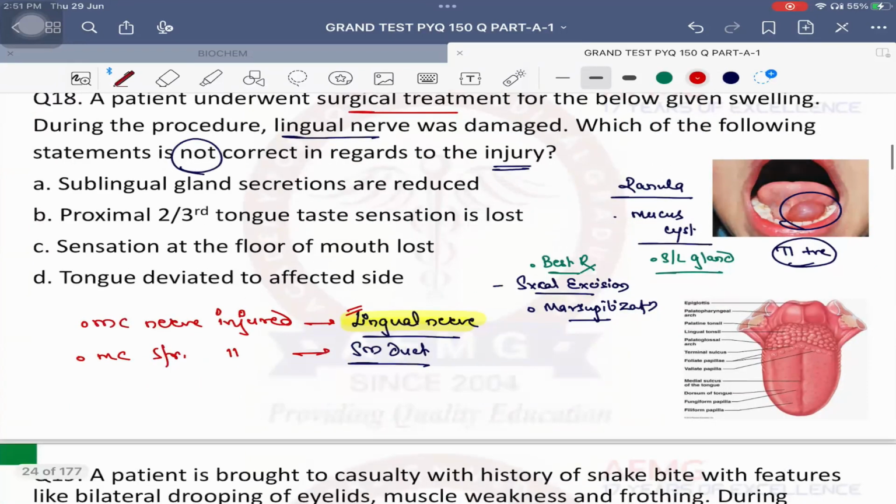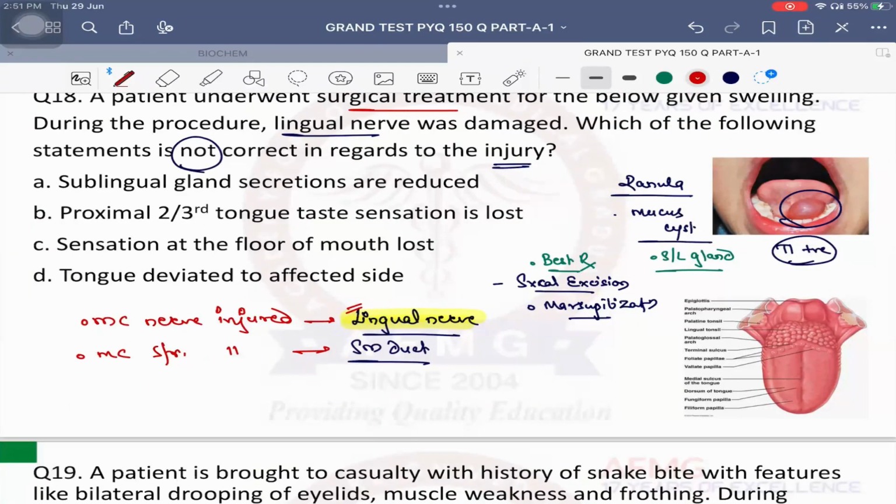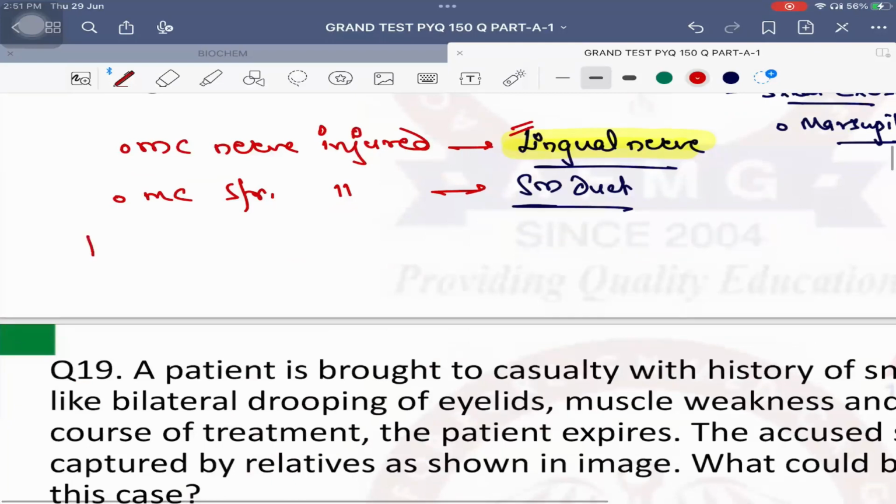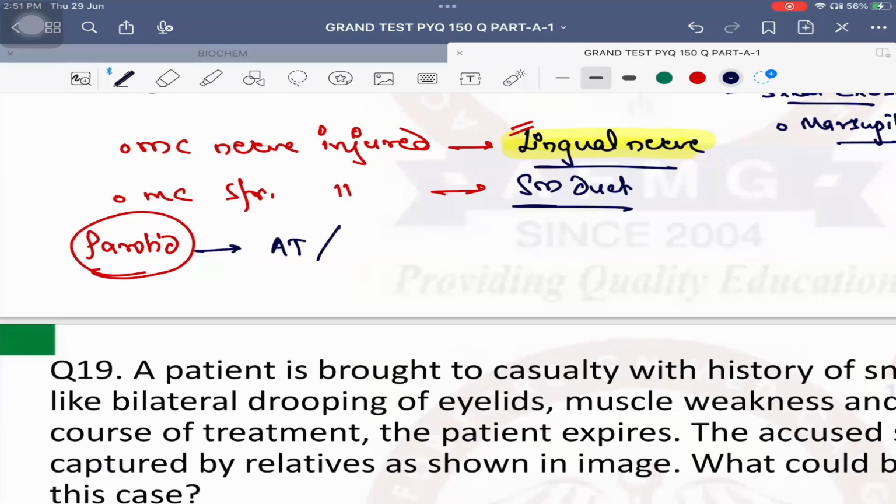So, option A says sublingual gland secretions are reduced. Okay, will it happen? Why won't it happen? So important is, quickly tell me, which nerves carry the secretions? Parotid gland, largest salivary gland is parotid gland. Parotid glands receive secretomotor fibers, or nerve supply, from the auriculotemporal nerve, which is a branch of mandibular nerve again, and second is the glossopharyngeal nerve. These are the two nerves supplying the parotid gland.